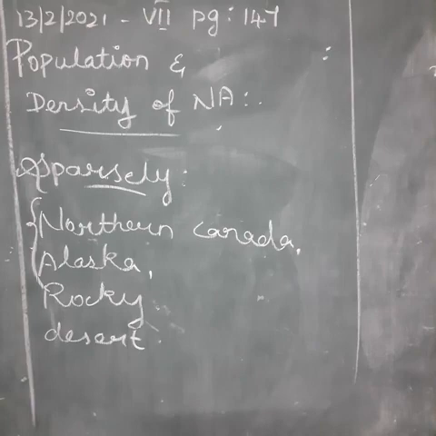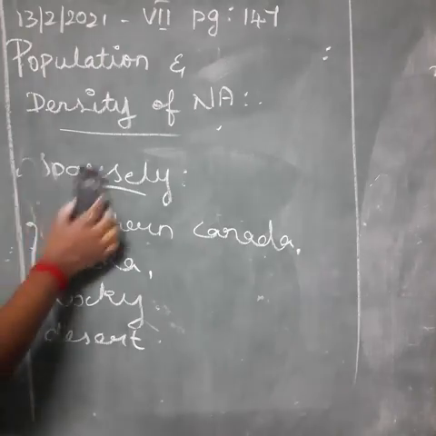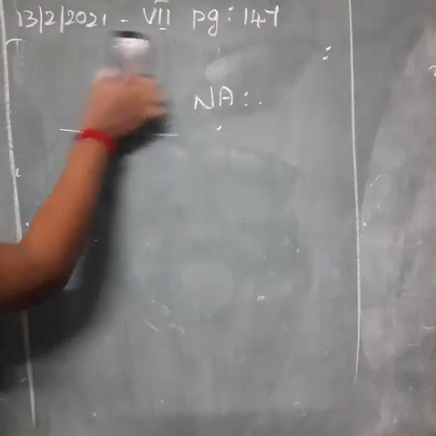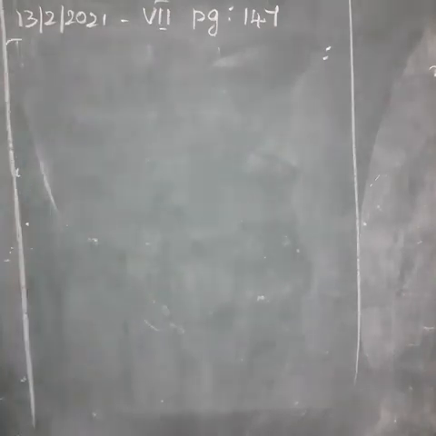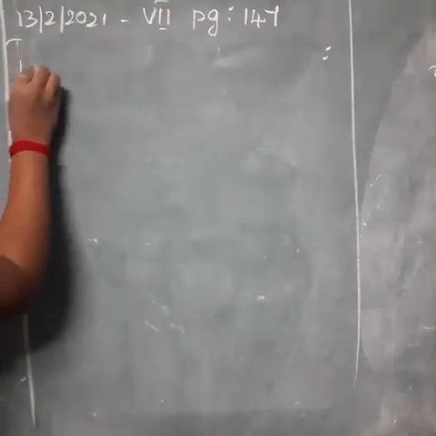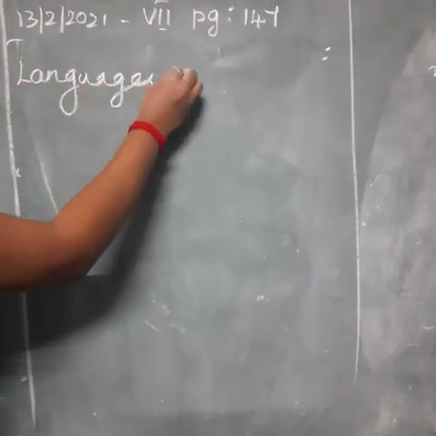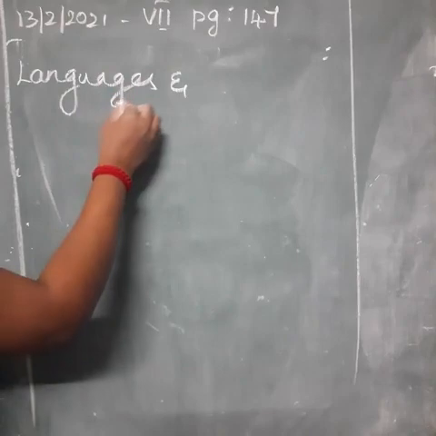Then next we go on to the language and religion of North American people. Language and religion.